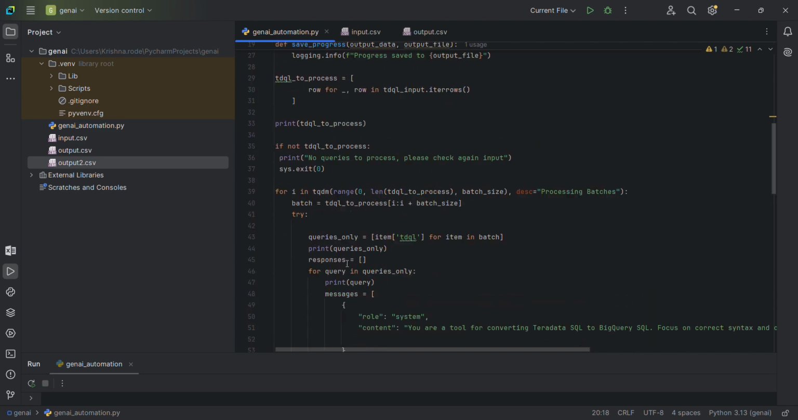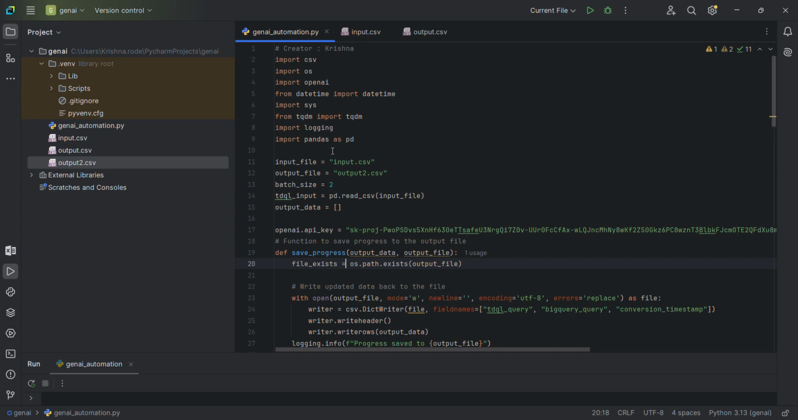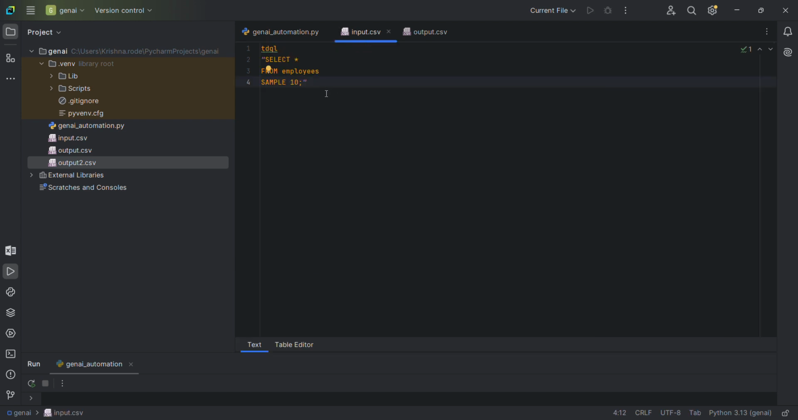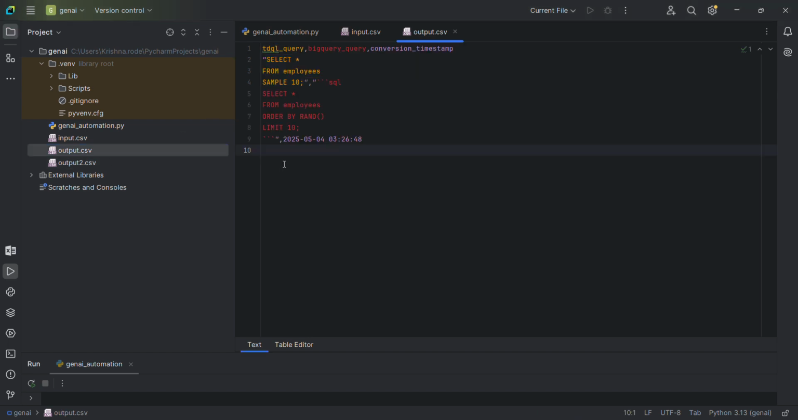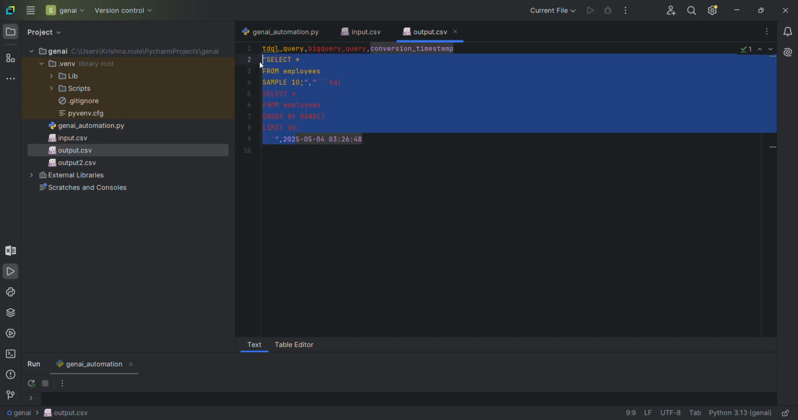So let's talk about the problem statement. Now I am giving you one example where I want to transform Teradata SQL into BigQuery SQL. Mind you guys, this is a very common migration use case right now in the data engineering field, and I believe many people are working on such conversions. This will definitely help you achieve this using automation and reduce the headcount of data engineers in your team.